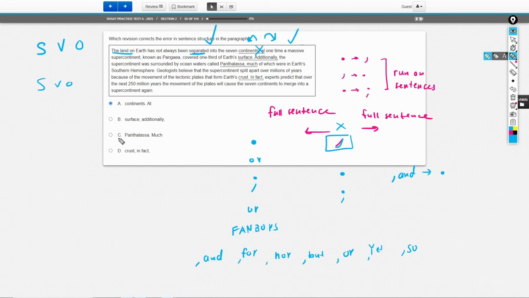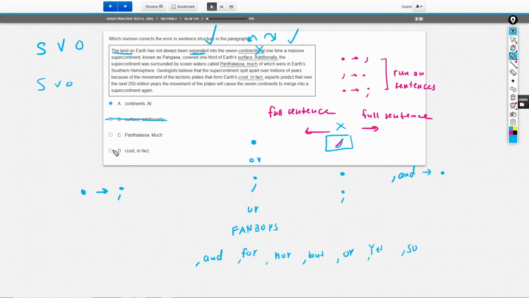Remember, with choice B, changing a period into a semicolon is never going to be the right answer, right? 99% of the times this won't be the right answer because a period and a semicolon do the same thing grammatically when they're in the middle of a paragraph, okay? The only difference with a period and a semicolon grammatically is that you cannot end a paragraph with a semicolon. You must end a paragraph with a period, okay? Because we're in the middle of the paragraph, it doesn't matter here. It's the same thing. So choice B just doesn't make sense, okay?